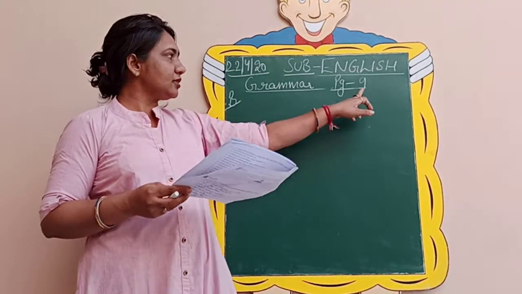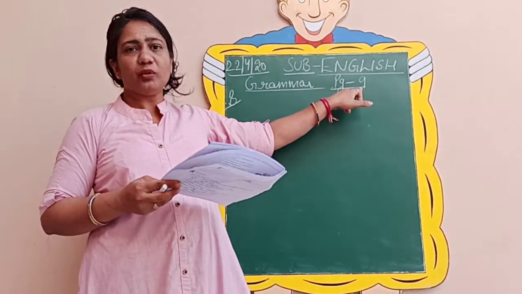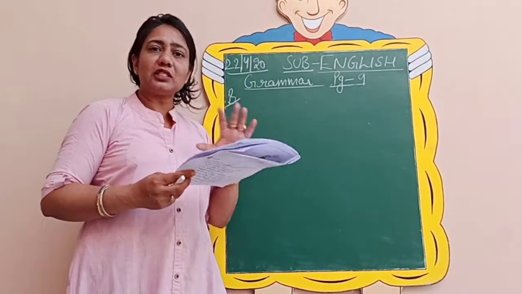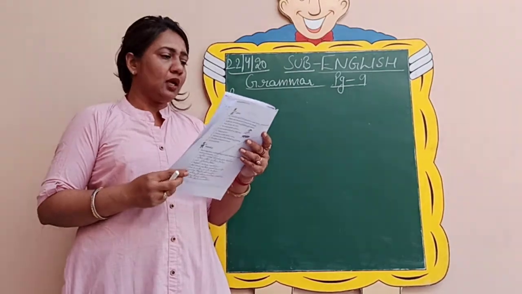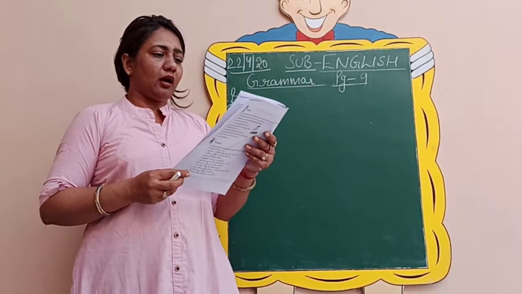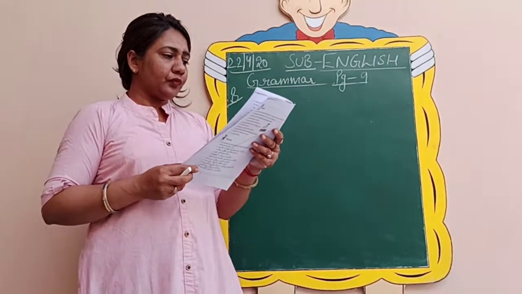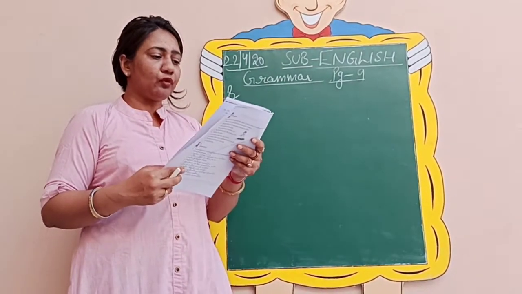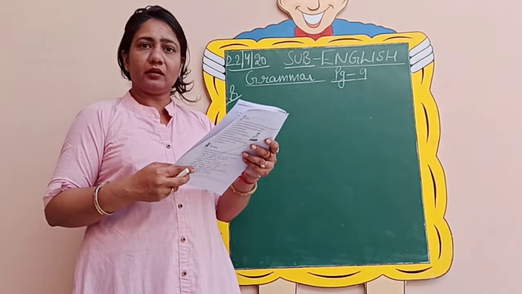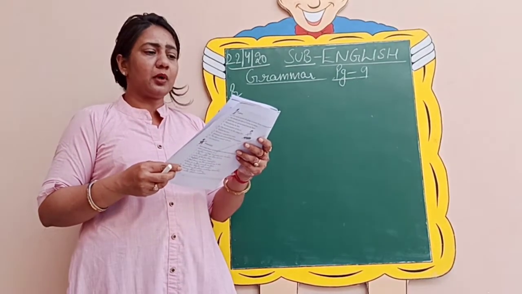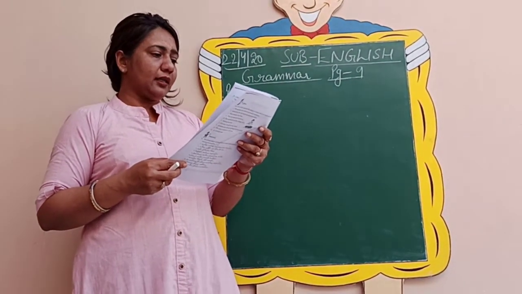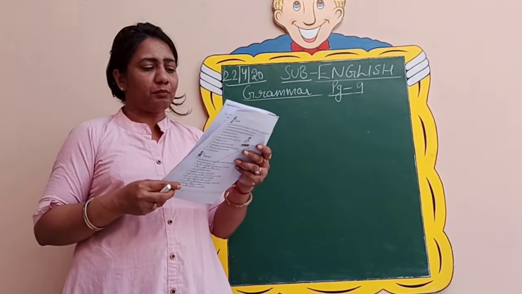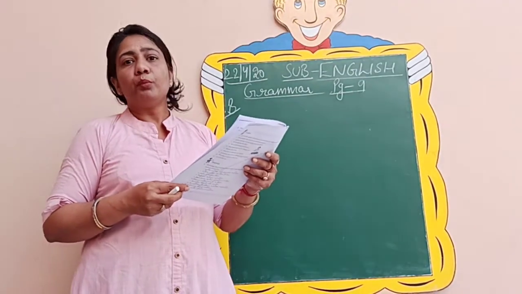So let's see the exercises on page number 9 now. If we talk about exercise B, there is one tabular form given over there. What you need to do is, they have given you the last part of the predicate. So you have to fill in here the subject and the verb. The first one they have done for you, and the rest of the 11 sentences they have asked you to complete, and you will do it in the book itself.